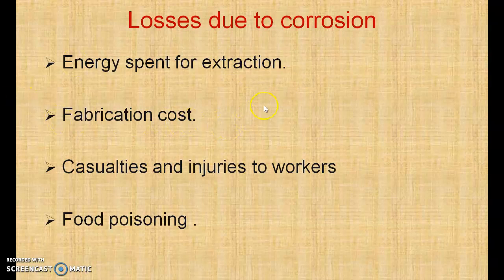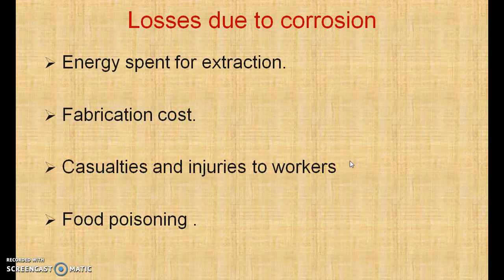Then fabrication cost. Different materials, different machineries, different equipments are fabricated. So if we are calculating the loss of corrosion, then we need to calculate the fabrication cost also. Then casualties and injuries to the workers. In the industries, various workers work on a regular basis, and the equipments, the machineries, the sheds, the structure where they work are used for a longer time.